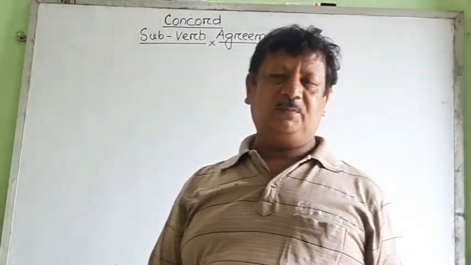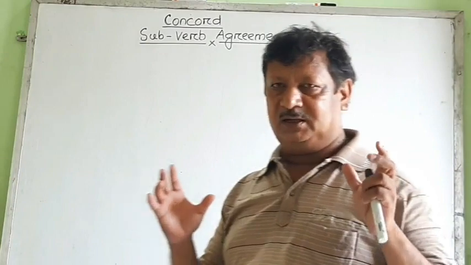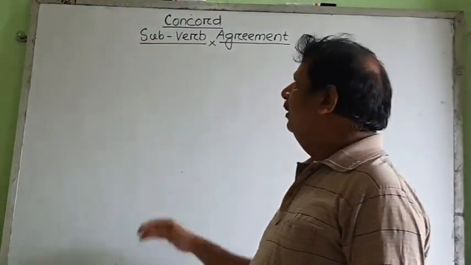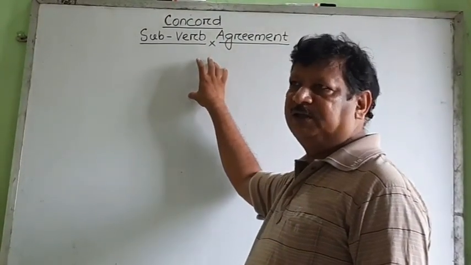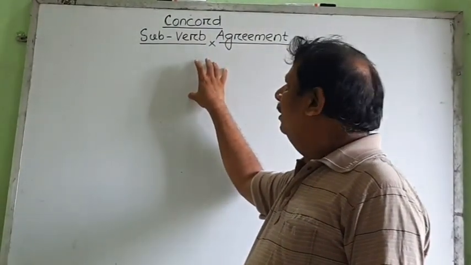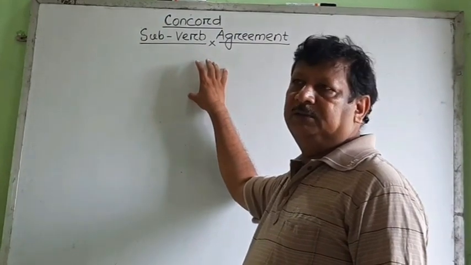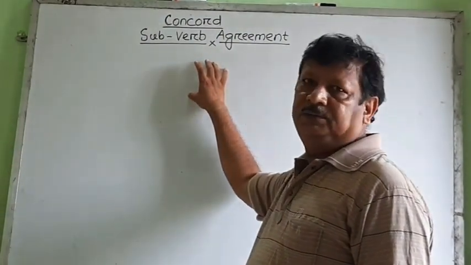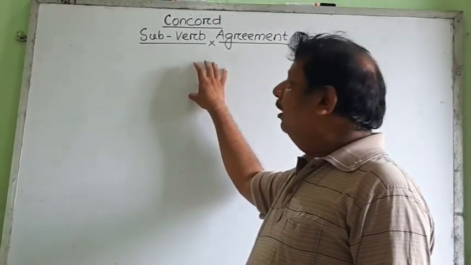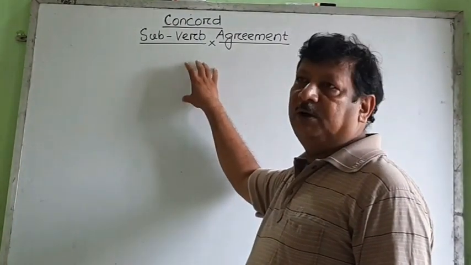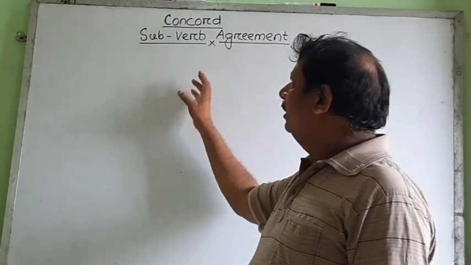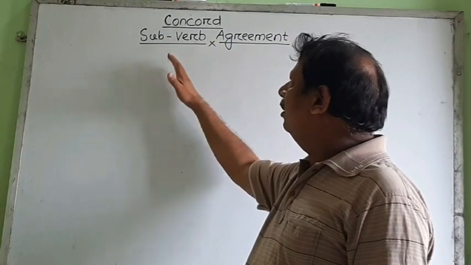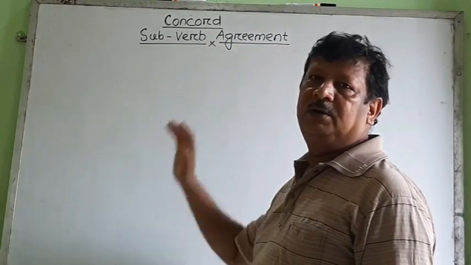Though it is not prescribed for the higher secondary classes, it is very important, because in most competitive exams, and even in questions about editing or correcting the error, one of the questions must be based on this chapter, concord or subject-verb agreement.